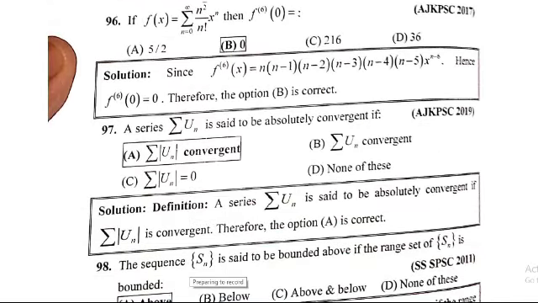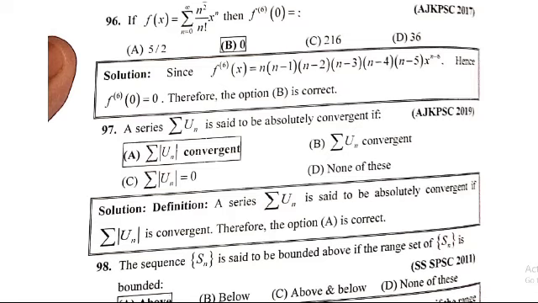96 number: if f(x) = summation n = 0 to infinity of xⁿ/n!, then f⁶(0) is equal to, so f⁶(0) can also be written in the form n(n - 1)(n - 2)(n - 3)(n - 4)(n - 5) x^(n-6). So the sixth derivative f⁶(0) is equal to 0.